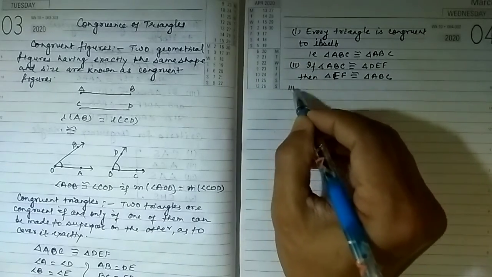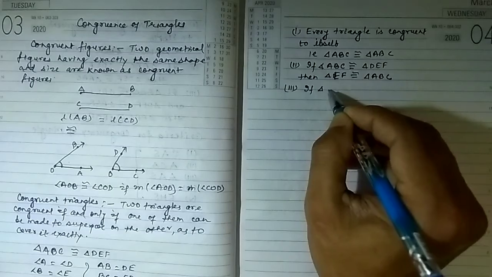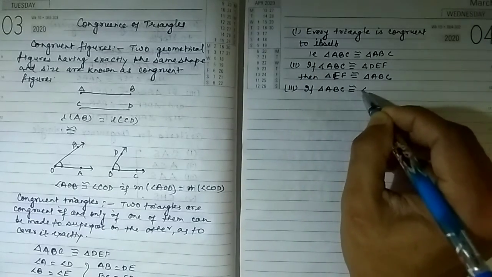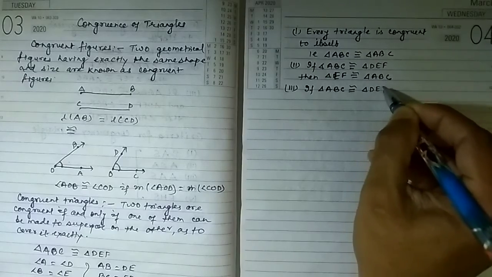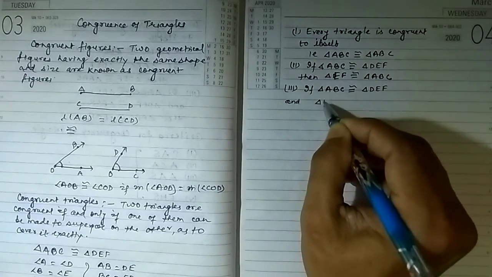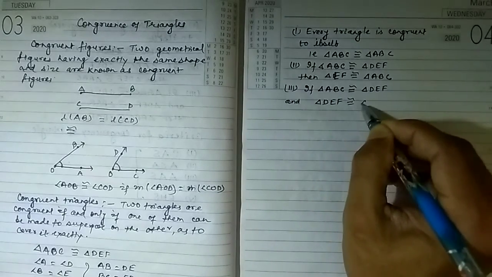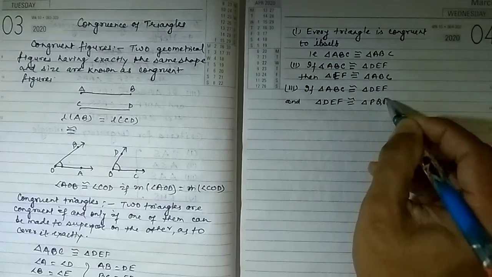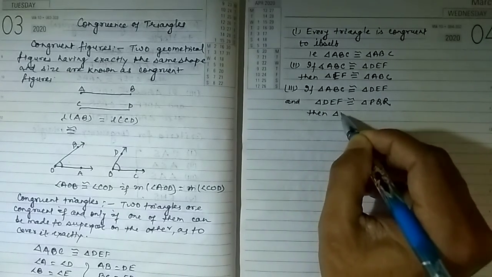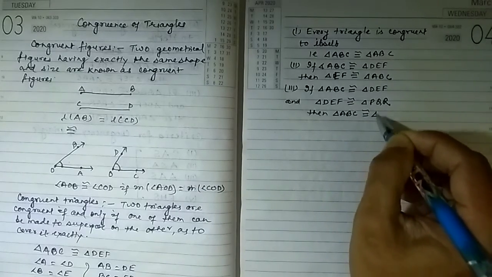And the third result is if triangle ABC is congruent to triangle DEF and triangle DEF is congruent to triangle PQR, then triangle ABC is congruent to triangle PQR.